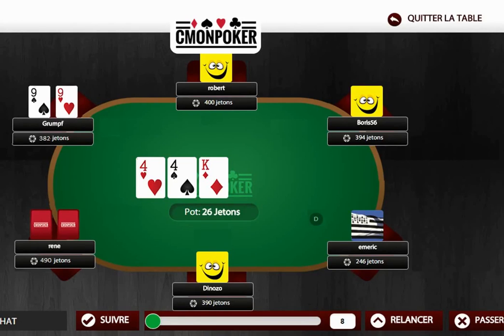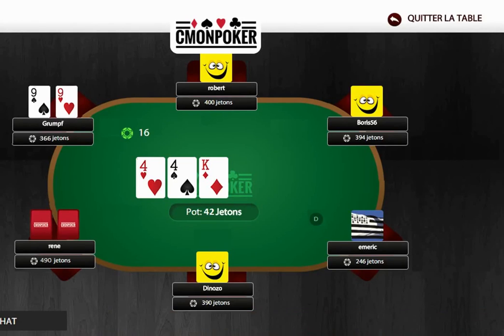So we often think that we have the best hand, but we don't see it through because we don't want to have a card like an ace, for example, come along that'll make us lose everything. So here we've placed a continuation bet for protection.